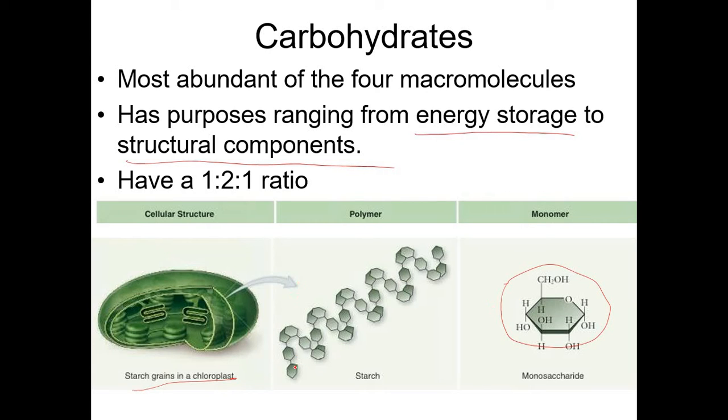Okay, so the glucose, this is one glucose, a hexagon. So this is one monomer, another monomer, and this is linked by a glycosidic linkage. So the bond that links one monomer to another is called a glycosidic bond. Okay, so this is the polymer. Okay, it's composed of several monosaccharide units. Okay, and this is called a polysaccharide.